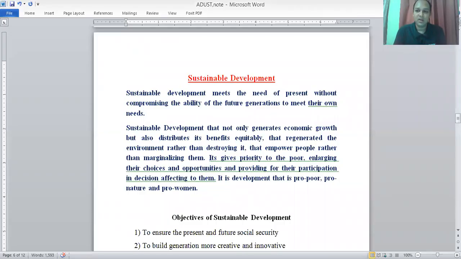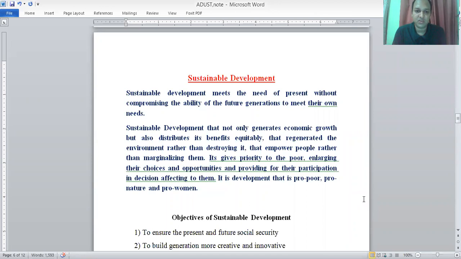Now I'm going to discuss sustainable development, then the goals of sustainable development, and any other related issues. Now I'm going to share my screen to present my lecture. Here is my lecture in MS Word. I think you are seeing my lecture on sustainable development. It is written in red color and underlined.